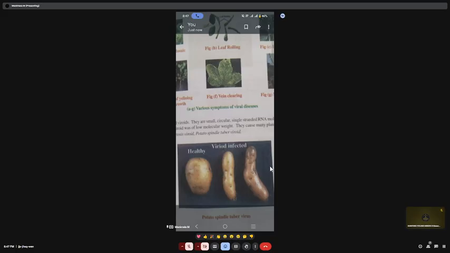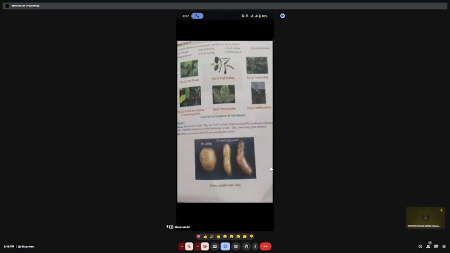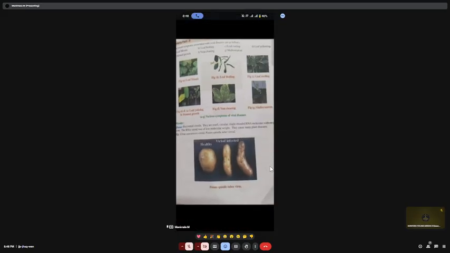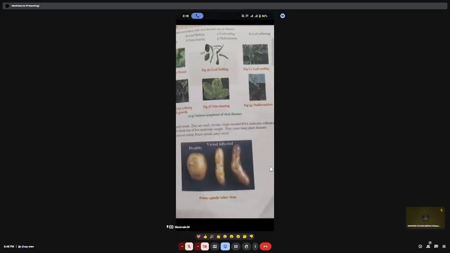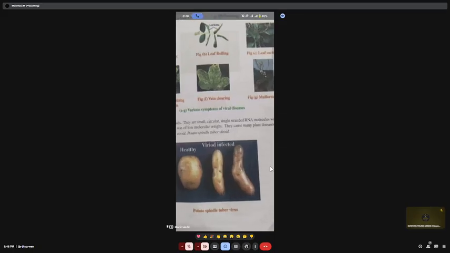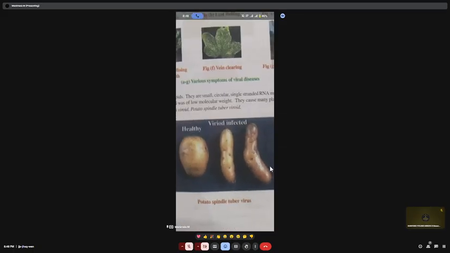Okay, very good. We are moving to the next topic, which is viroids. So what is a viroid? Diener discovered the word viroid. Actually, if you see, they are very small. This is a viroid infected plant. The potato is infected with a viroid. So what is a viroid?